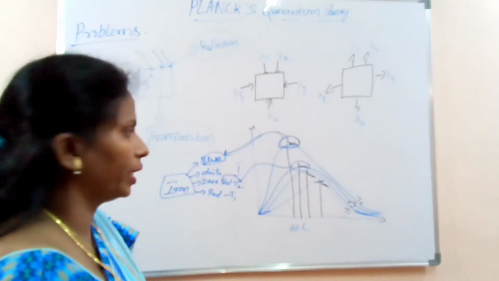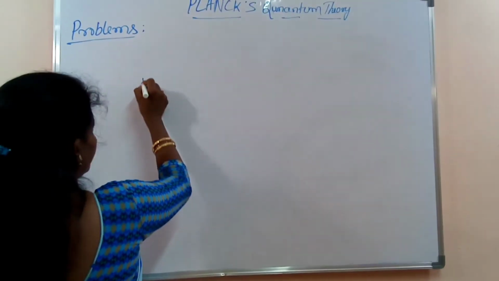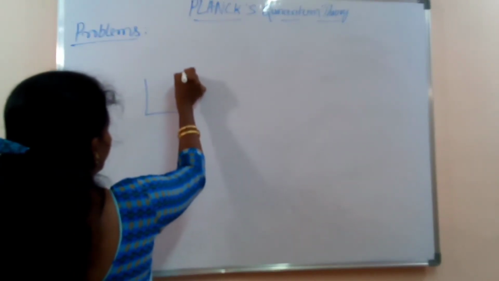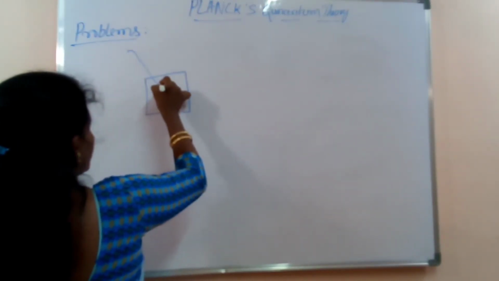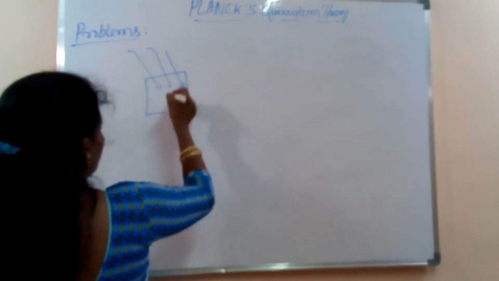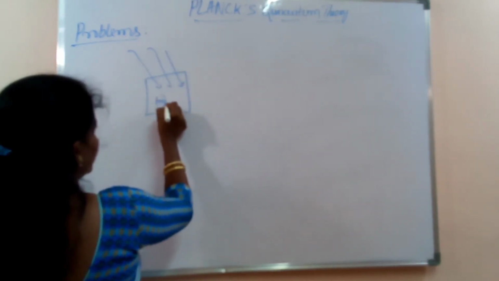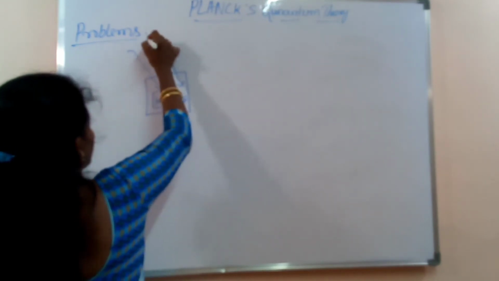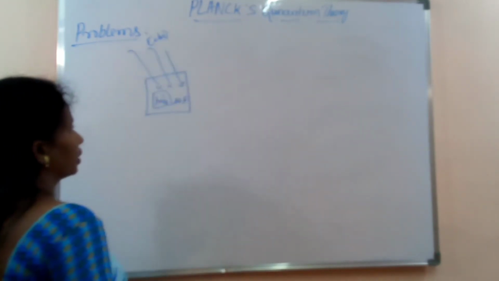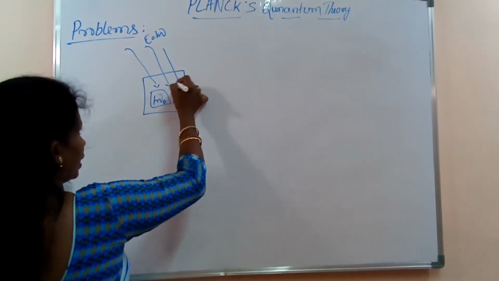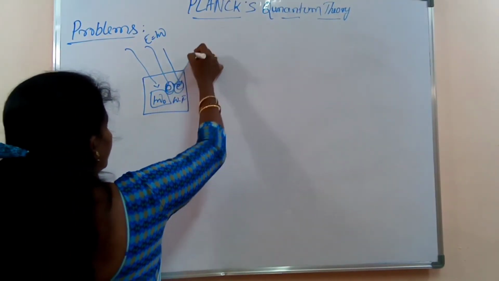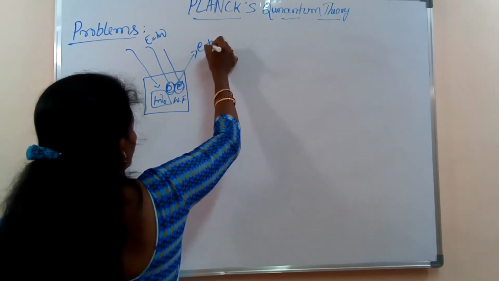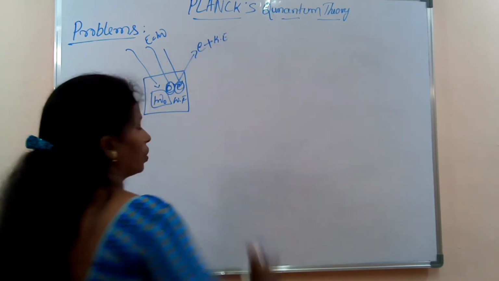Then the photoelectric effect. When radiation is incident on a metal surface, h nu naught is the work function, with energy E equal to h nu, and it ejects electrons associated with kinetic energy.